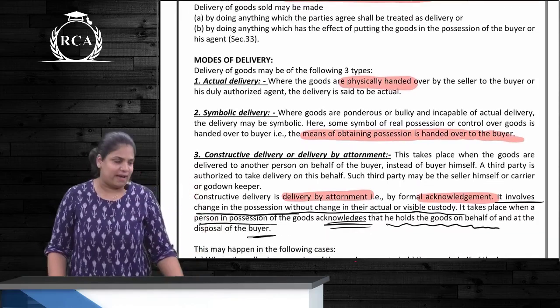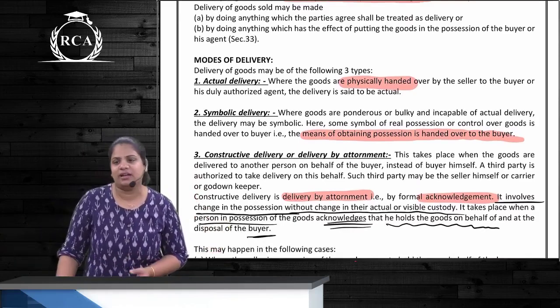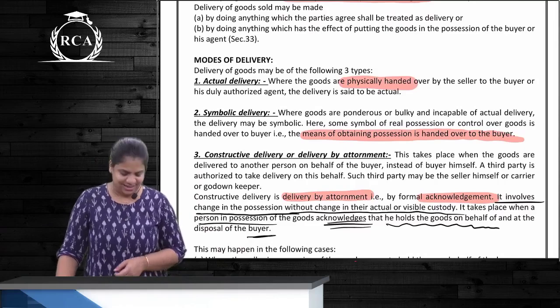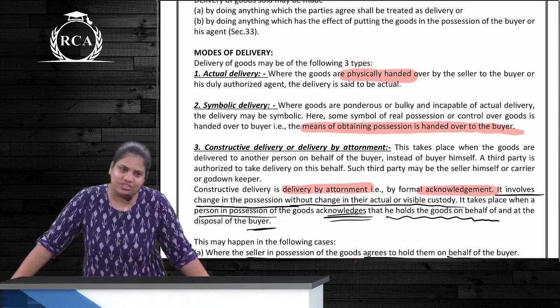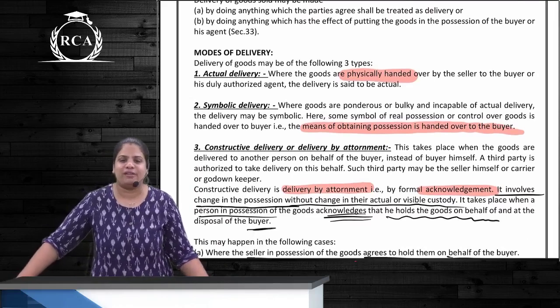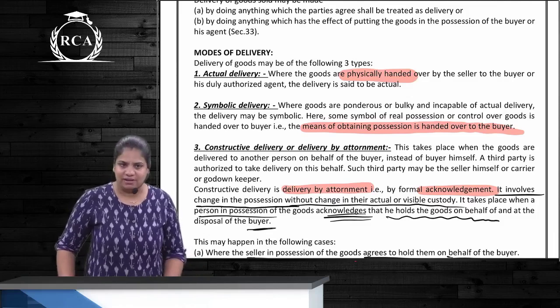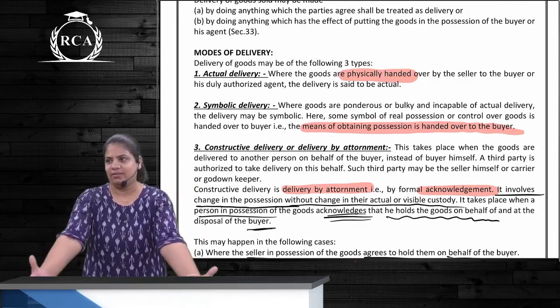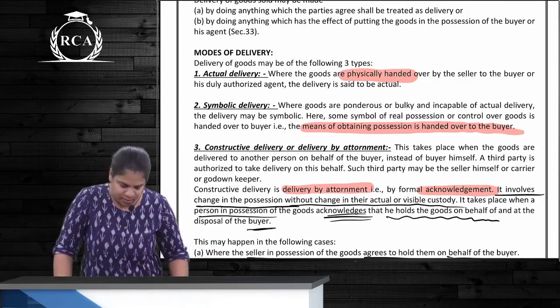What is the meaning of actual delivery? Where the goods are physically handed from seller to buyer. What do you mean by symbolic delivery? Means of obtaining possession is transferred. Correct? So if I sell my phone, I will give my phone to the buyer. What delivery is this? Actual delivery. Where I sell my car, what am I going to give? Only keys of the car. What delivery is this? Symbolic delivery.